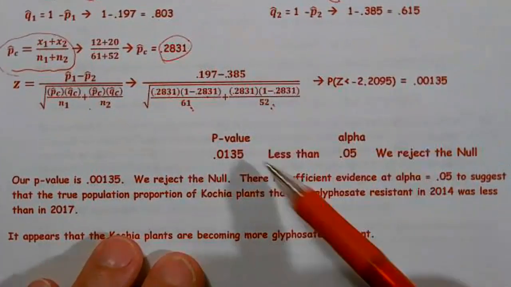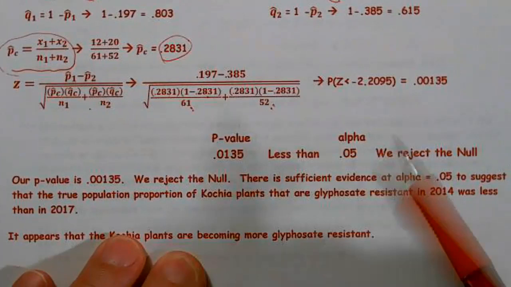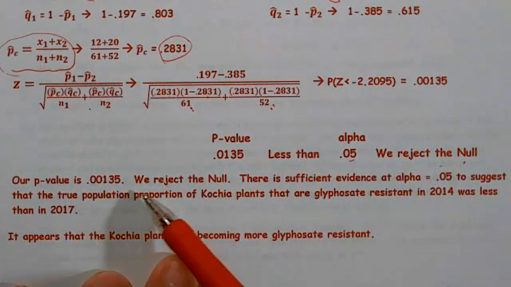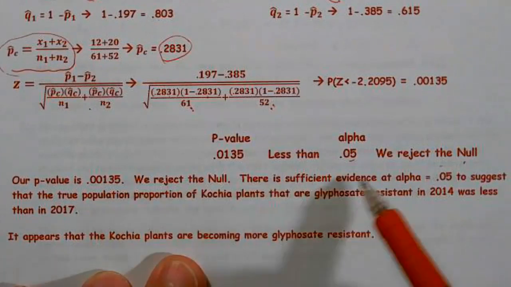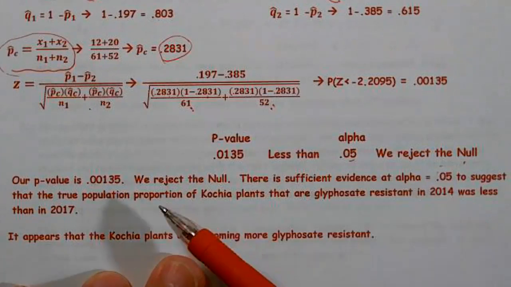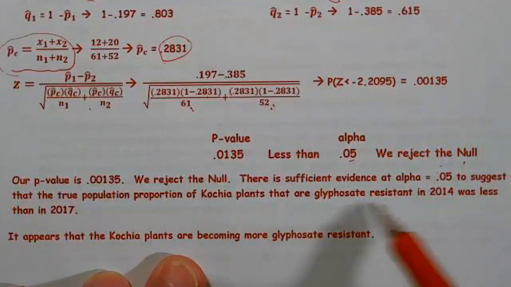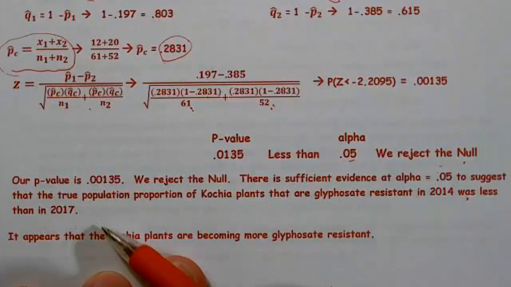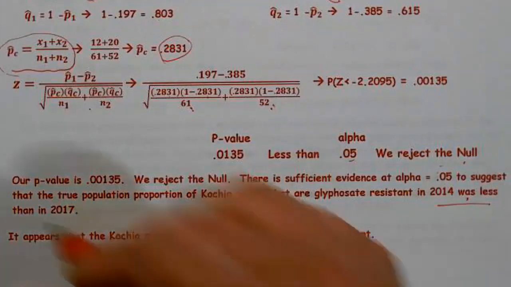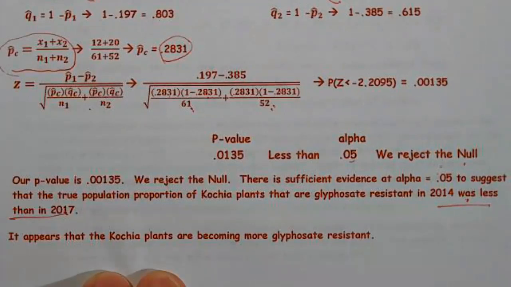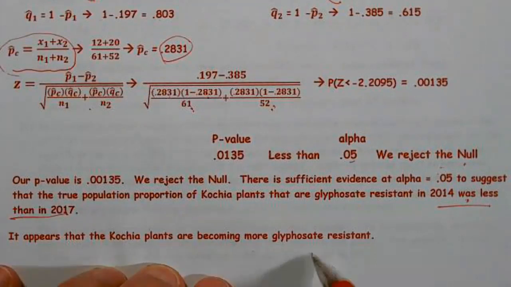So with a p-value of 0.0135, which is less than the alpha they gave us, and this time they gave us alpha, we're going to reject the null. We reject the null. There is sufficient evidence at alpha equal 0.05 to suggest the true population proportion of Kochia plants that are resistant in 2014 was less than in 2017. Notice that I stated it just the way the alternative hypothesis was stated. So, in conclusion, it appears that Kochia plants are becoming more resistant.